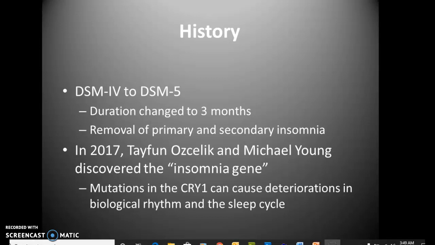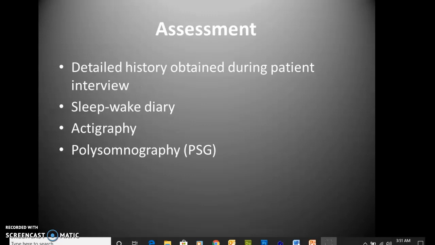In 2017, Ozelek and Young discovered the insomnia gene. Mutations in CRY1, one of the genes responsible for controlling the biological clock, could cause deteriorations in biological rhythm and the sleep cycle. Assessment begins with obtaining a detailed history from the patient. The clinician should evaluate the nature of the complaint. Is the patient having difficulty falling asleep, maintaining sleep, waking up early, or could it be a combination? The interview can help guide the diagnosis, as the insomnia may be resulting from another condition or another sleep-wake disorder.